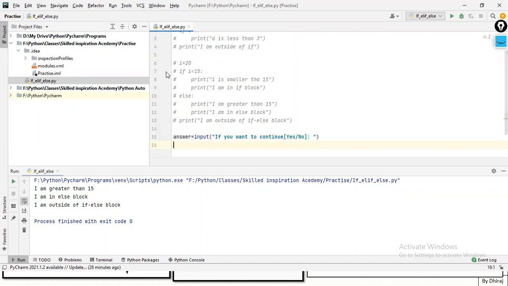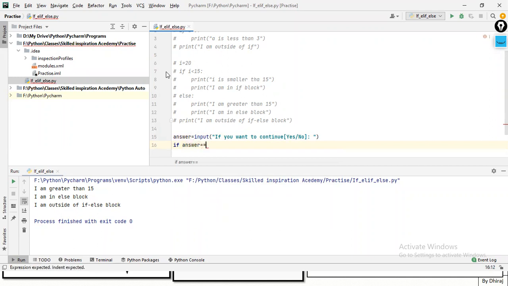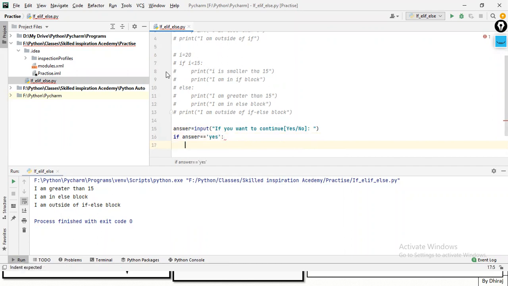See what I'm writing: if answer is equal to, we have seen this operator, right? It will compare whatever the string is, as colon, hit enter, print that.